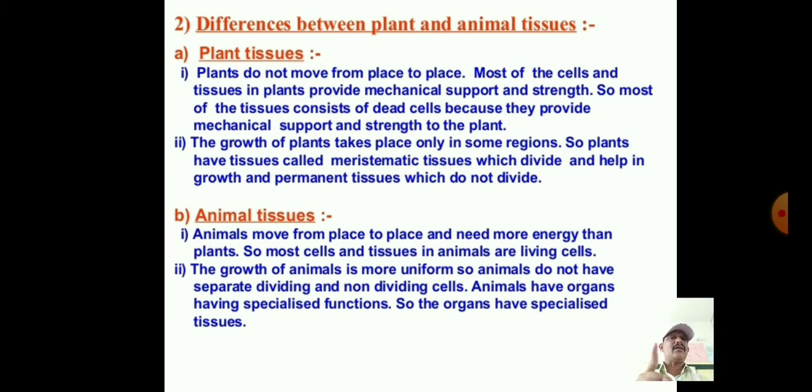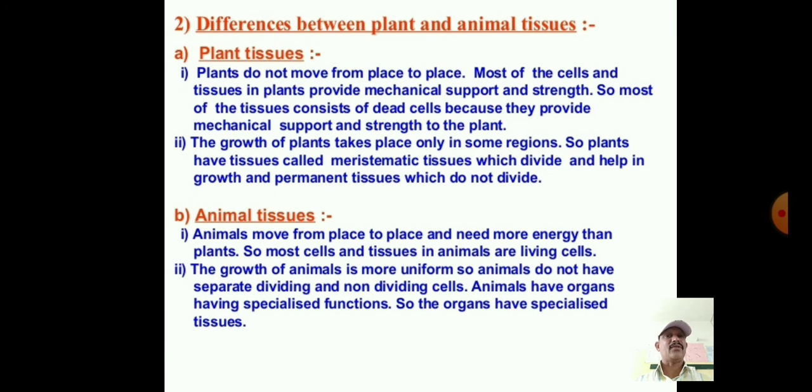Here you remember one characteristic: plants do not move from place to place because they are fixed to the soil with the help of their roots. The roots are fixed to the soil, so they cannot move from one place to another place. And next, most of the cells and tissues of the plants provide mechanical support and strength. Most of the tissue consists of dead cells because they provide mechanical support and strength to the plant.